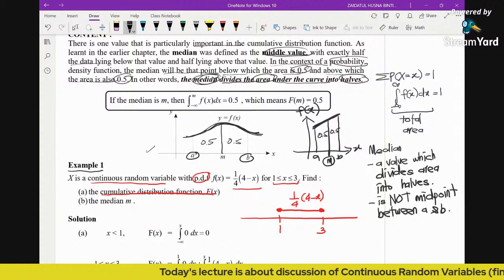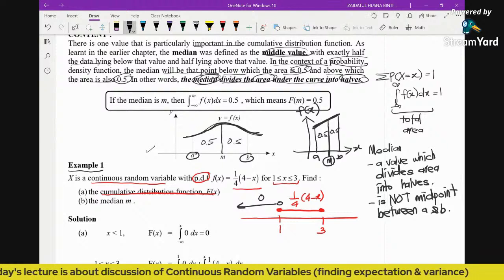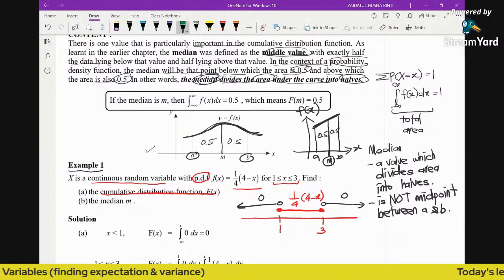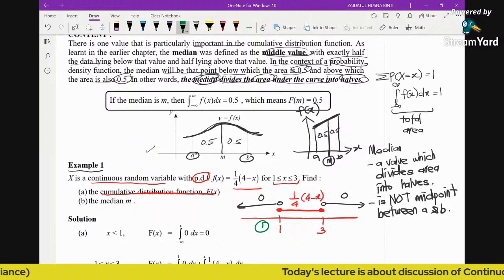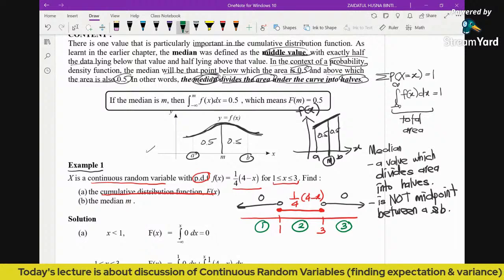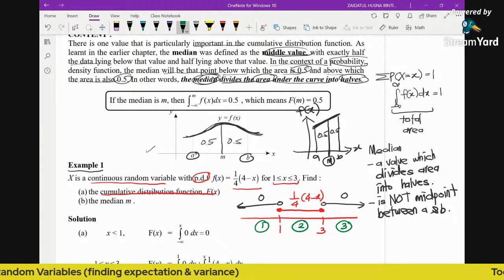Then what about the rest of the number line? You can see here there is no function defined, right? So the function here is 0. And here also there's no function defined, so the function is 0. Once you see the number line, you can see clearly that there are 3 different regions. This is how to guide you in order to find your cumulative distribution function. So we divide into 3 different regions.